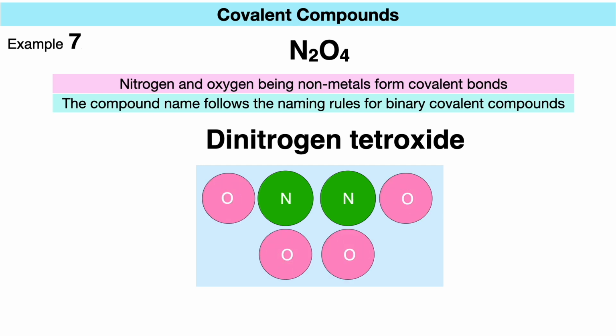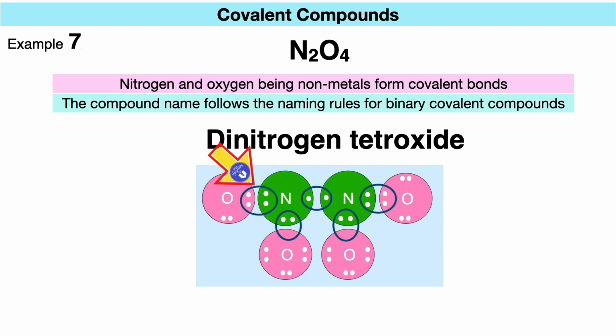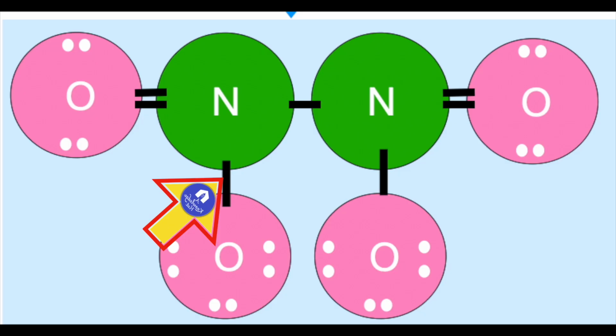We depict 5 valence electrons as 5 dots around each nitrogen atom and 6 dots as 6 valence electrons around each oxygen atom. This compound has multiple covalent bonds. The 2 central nitrogen atoms form a single covalent bond with one shared electron each. Each nitrogen forms a double bond with one oxygen, and it also forms a single bond with another